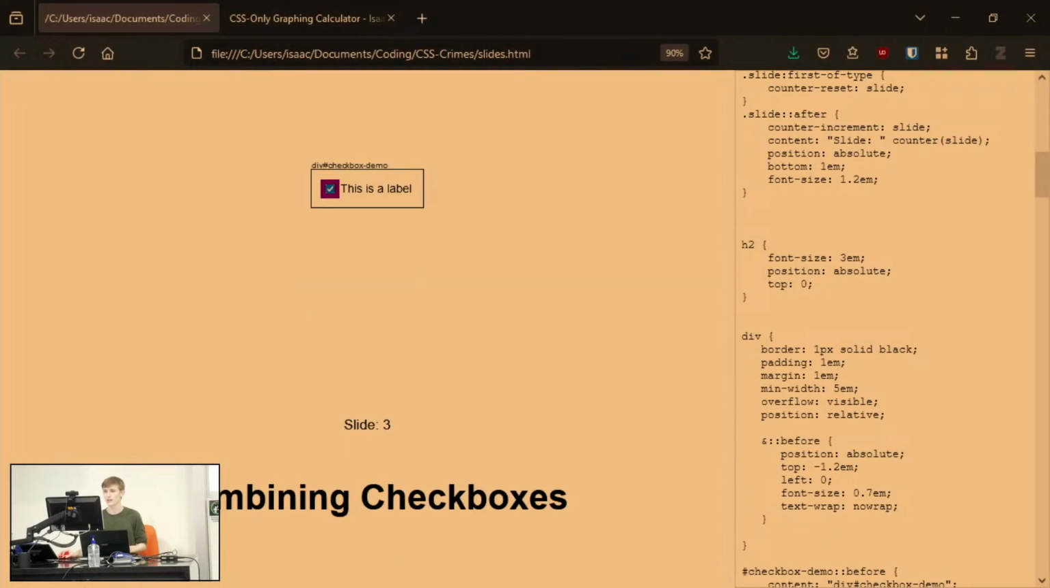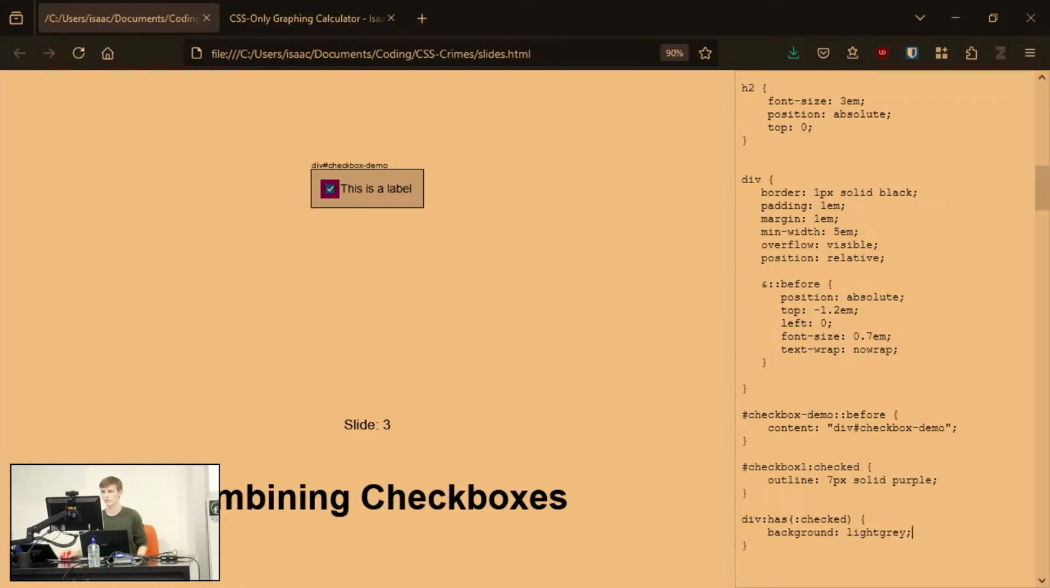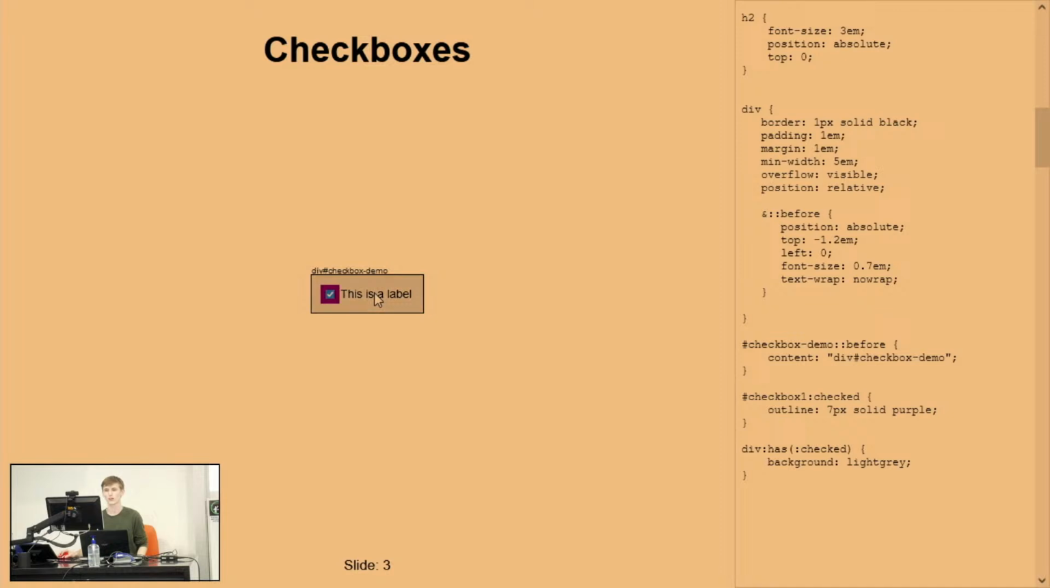So, one thing that we can do is we can change what happens to this div depending on what happens to this label. We used to have to make sure that the checkbox was before the div, because CSS selectors were a bit weird, but we actually have a better way now. So if div has a checked element, we can change it. So we might start with the background being light grey. And now, if I can actually select everything, we now have something that kind of looks like a button.